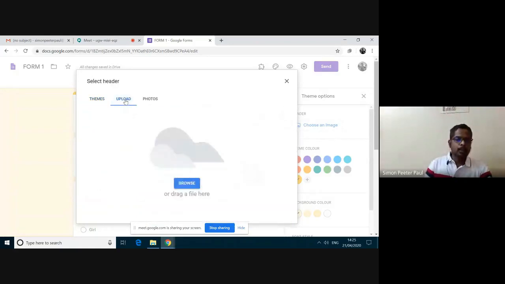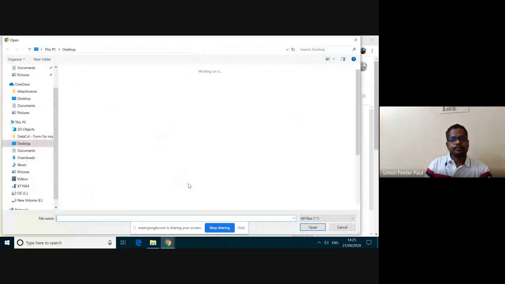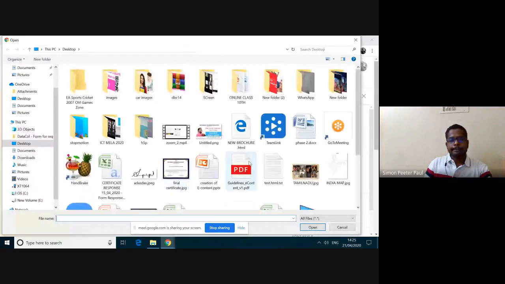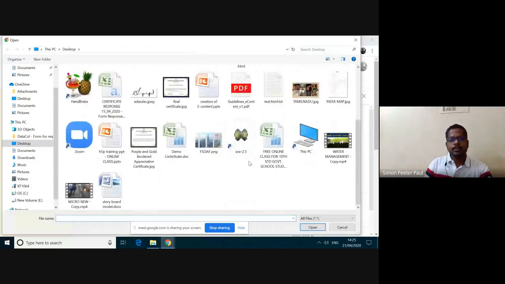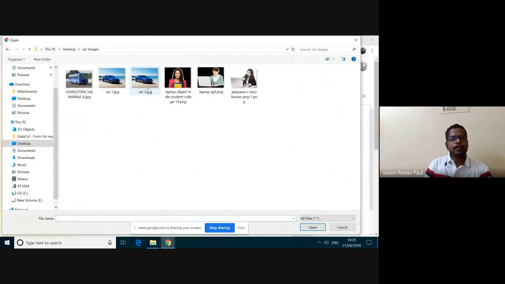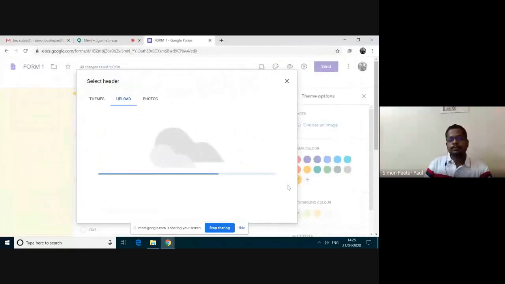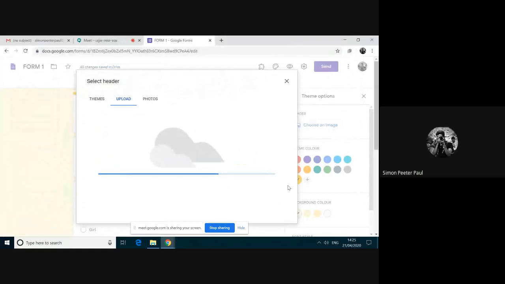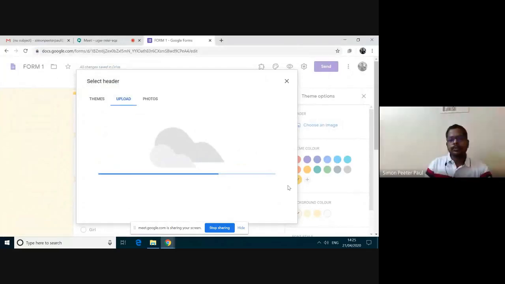I'm clicking this upload, and clicking on this browse button. Okay, I'm just simply adding this car image. It is getting loaded. It's uploading.